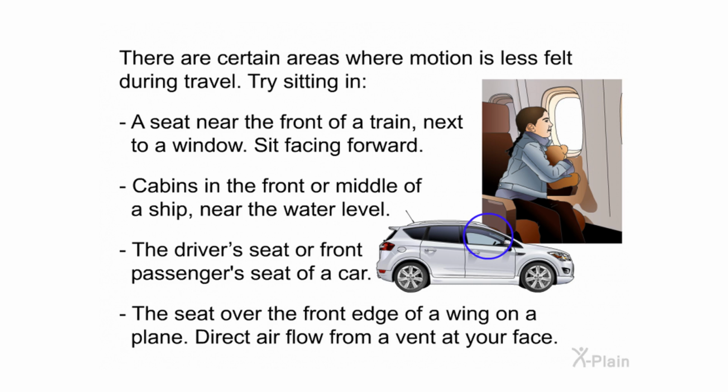There are certain areas where motion is less felt during travel. Try sitting in a seat near the front of a train, next to a window. Sit facing forward. Cabins in the front or middle of a ship, near the water level. The driver's seat or front passenger seat of a car. The seat over the front edge of a wing on a plane. Direct airflow from a vent at your face.